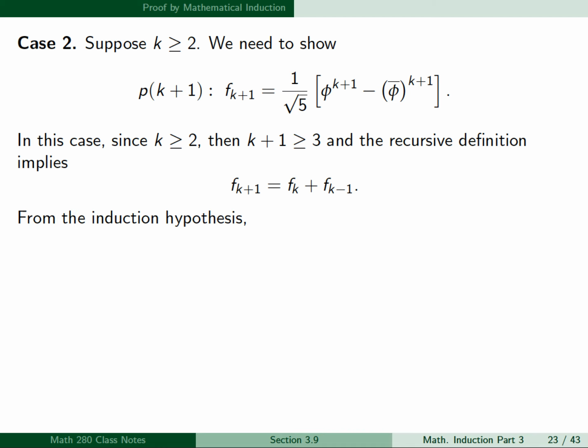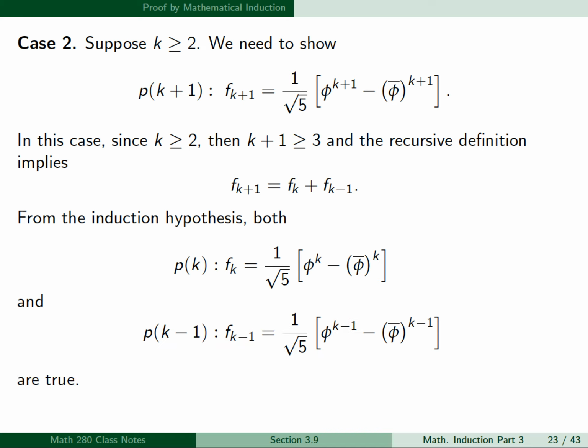And from the induction hypothesis, both P of k and P of k minus 1 are true. So P of k gives us a formula for f sub k, and P of k minus 1 gives us a formula for f sub k minus 1, and we can substitute both of these into the expression for f sub k plus 1.